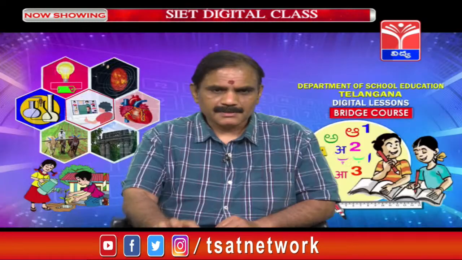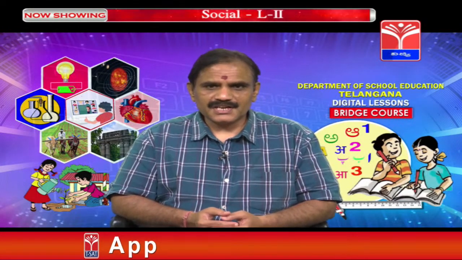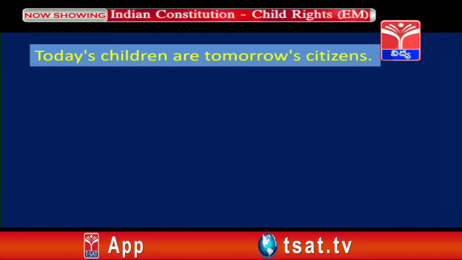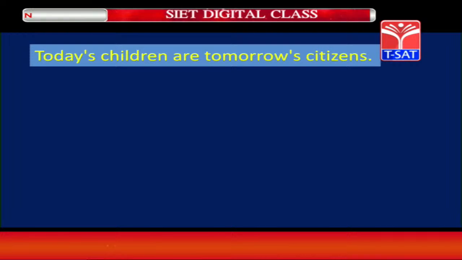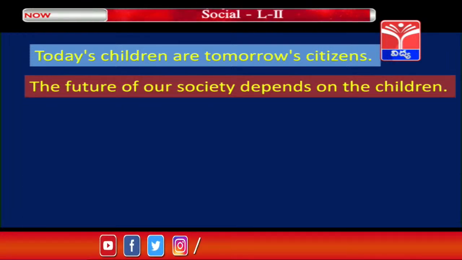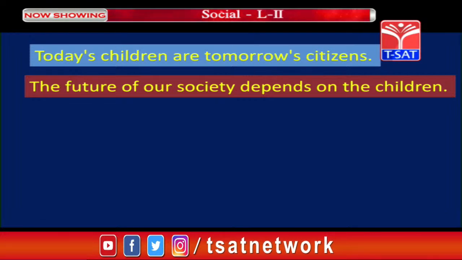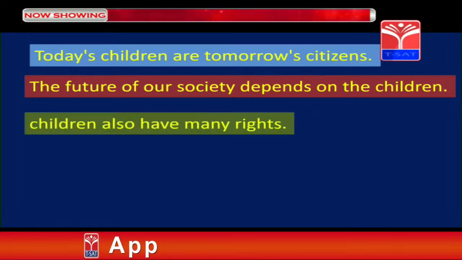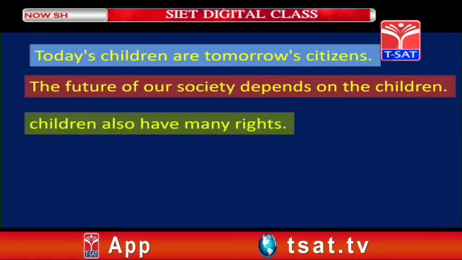Suppose if we see, today's children are tomorrow's citizens. As we know, whoever the present children are, in future they will be the citizens, and the future society depends on the children who are in the present. Children also have many rights.